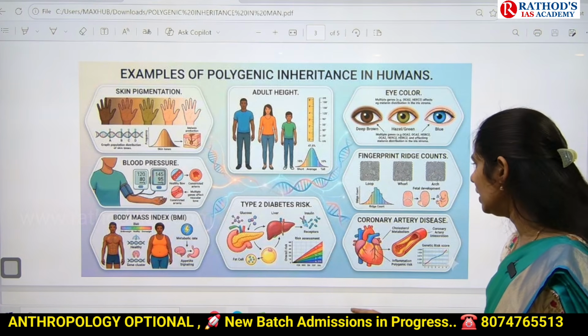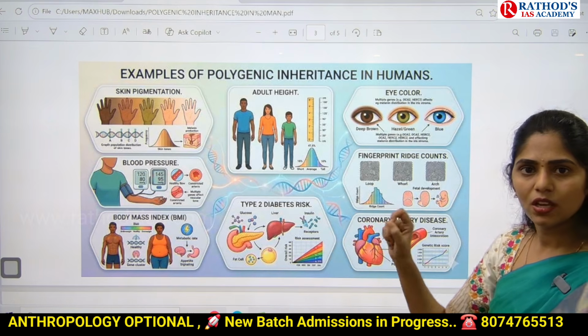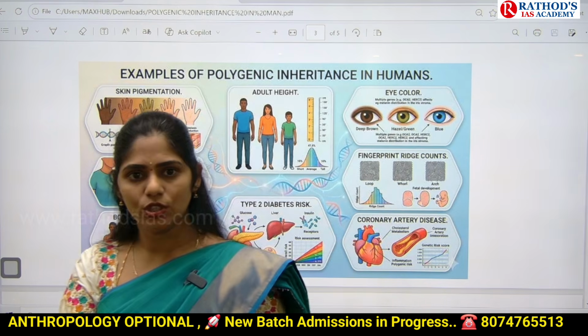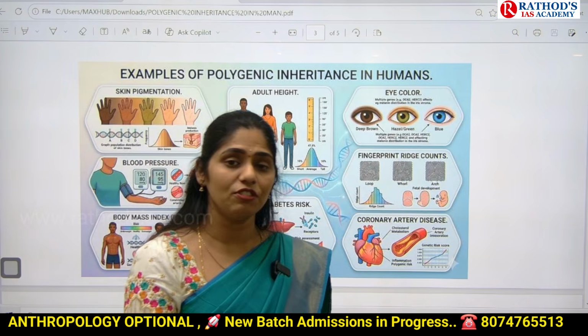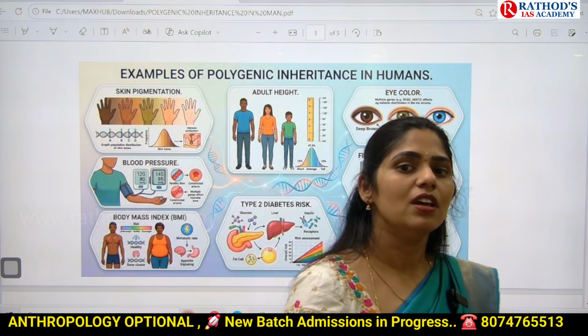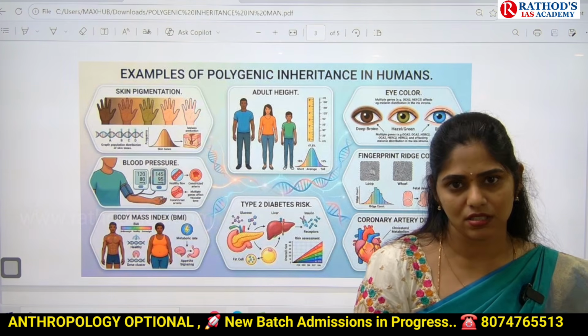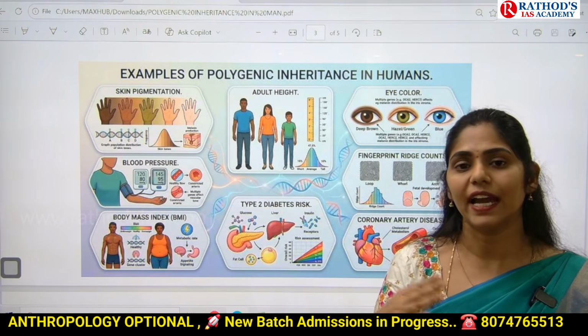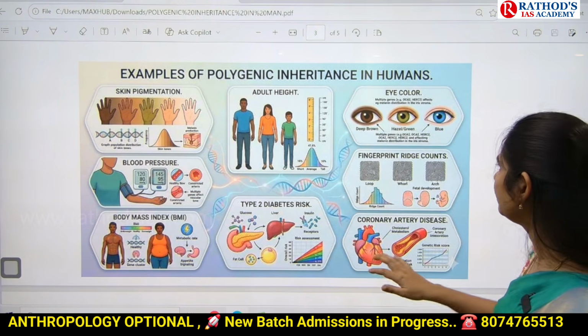And especially diabetes risk also. If parents have diabetes, it can be transferred to the daughter, especially thyroid disease. If the mother has thyroid disease, the daughter may get that disease. So like that we have multiple genes guiding this inheritance.